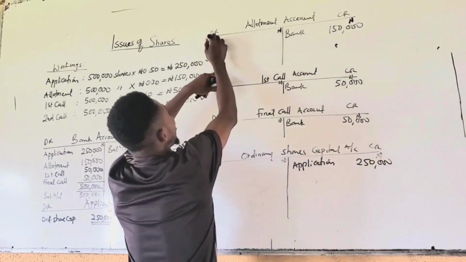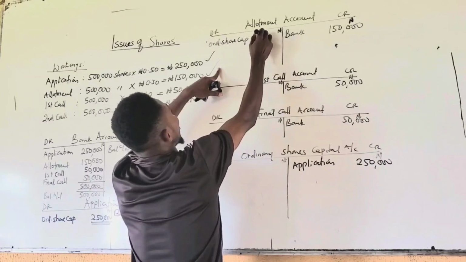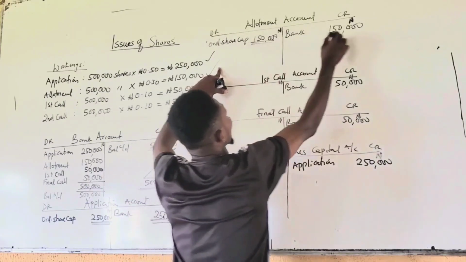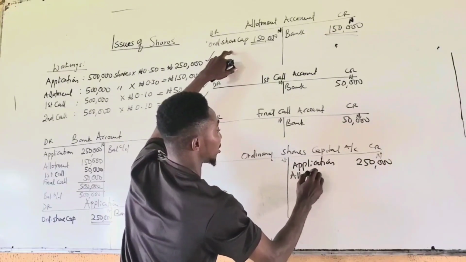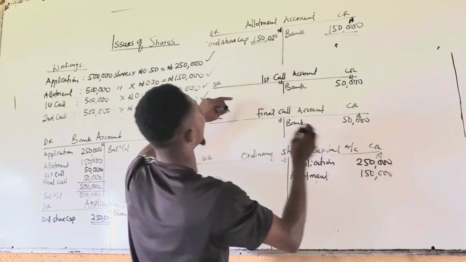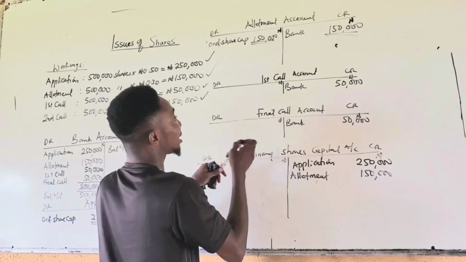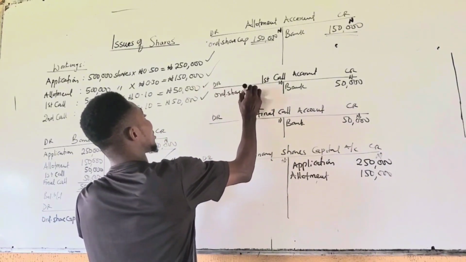You move to allotment. To balance here, you use ordinary share capital, 150,000. So this will be transferred to the ordinary share capital. Allotment, 150. Next, first call. To balance this account, transfer to the ordinary share capital account.